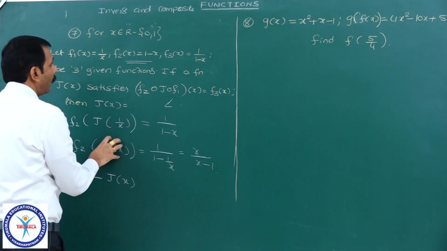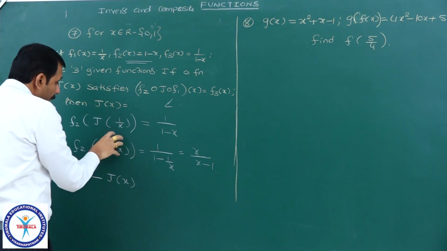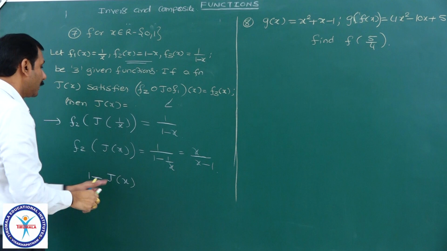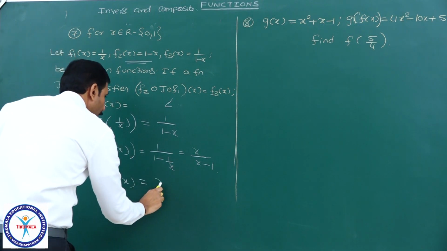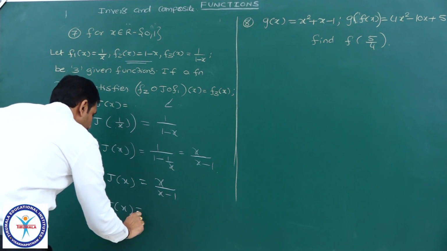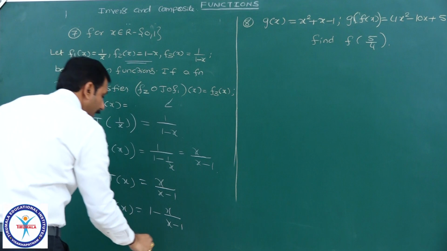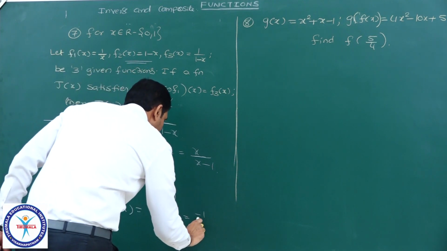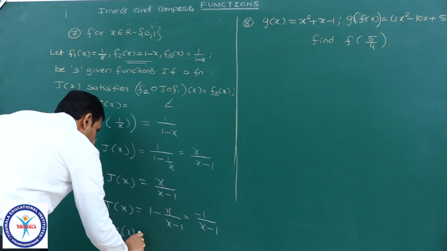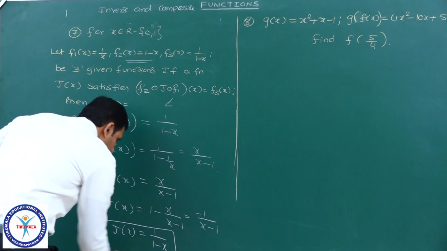Suppose f2 of alpha, I will substitute x equal to alpha, 1 minus alpha. f2 of j of x, substitute in place of x j of x, 1 minus j of x is equal to x by x minus 1. Therefore, j of x is 1 minus x by x minus 1. LCM x minus 1, numerator minus 1 by x minus 1. Therefore, j of x equal to 1 by 1 minus x. That's a simple thing only.